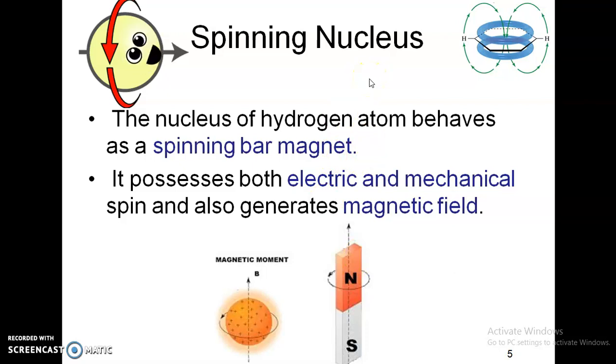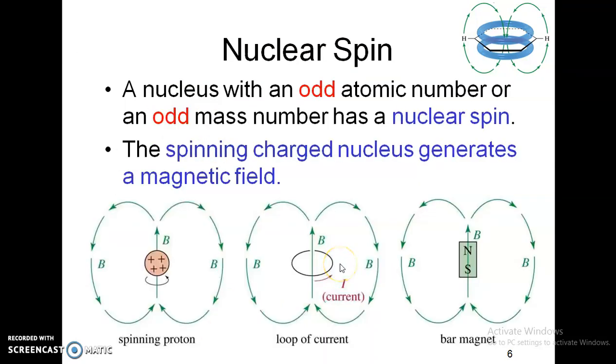First, we should know what is a spinning nucleus. A nucleus of a hydrogen atom. Why am I talking about the hydrogen atom? Because we are going to talk about H1 NMR spectroscopy. So the nuclei of hydrogen atoms behave something like a spinning bar magnet. It possesses both electrical and mechanical energy. So we know a spinning bar magnet has two poles and an axis with it.